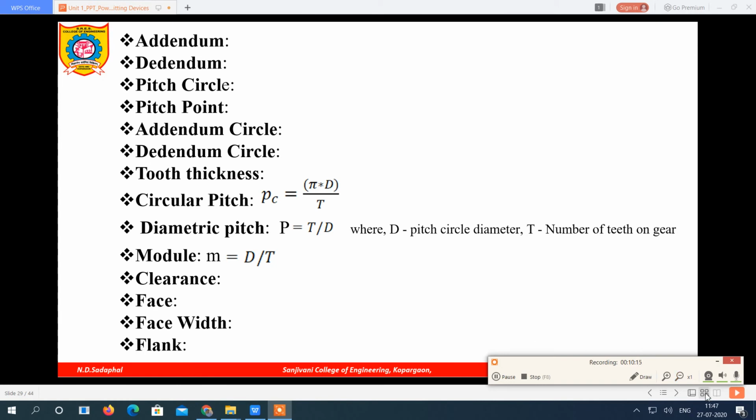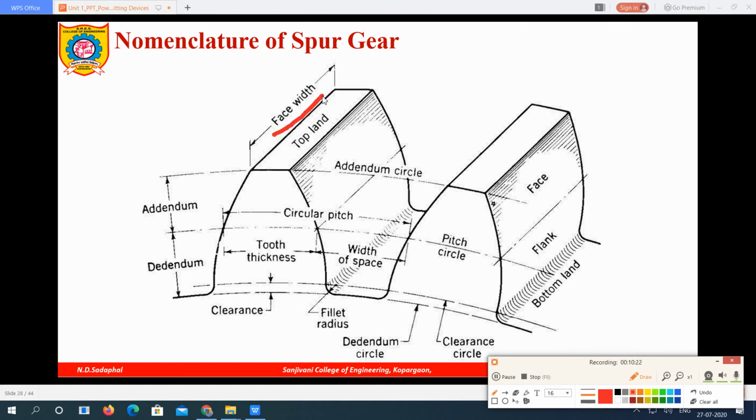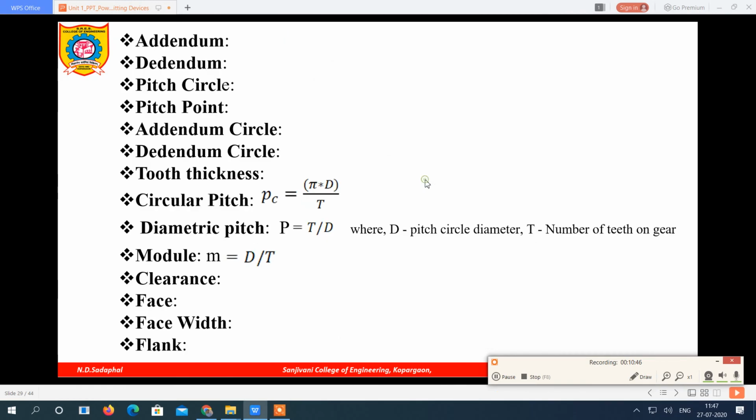What is face width? Again, you can see this is the face width. It is a distance parallel to the axis of a gear. Distance parallel to the axis of a gear is called the face width. Now all these nomenclatures are over.